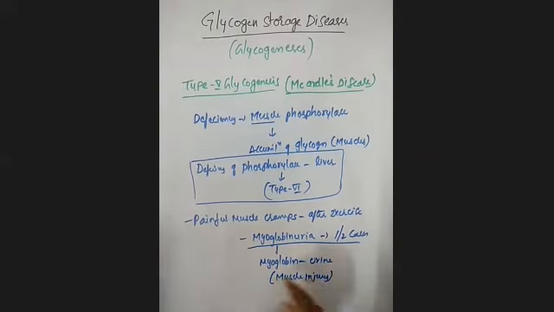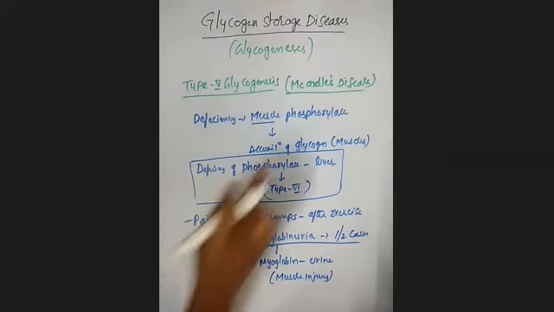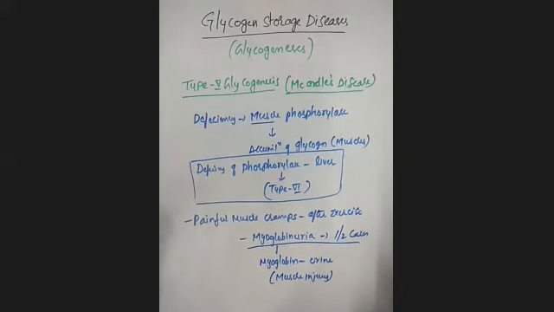Here, because of accumulation of glycogen in the muscles, there will be injury to the muscles, so the myoglobin is released into the urine. Whenever myoglobinuria is detected, it indicates a glycogen storage disease.